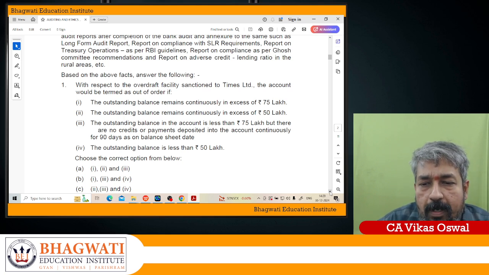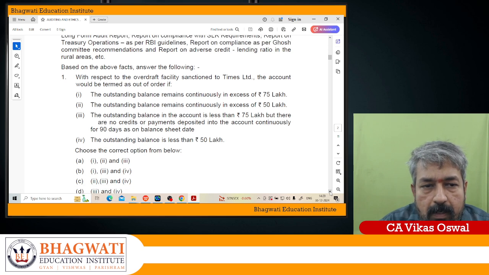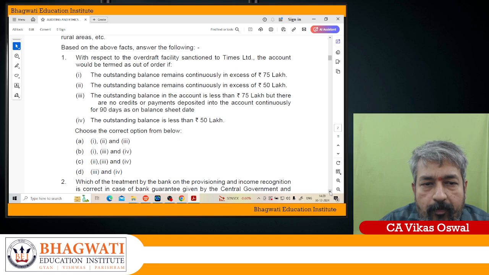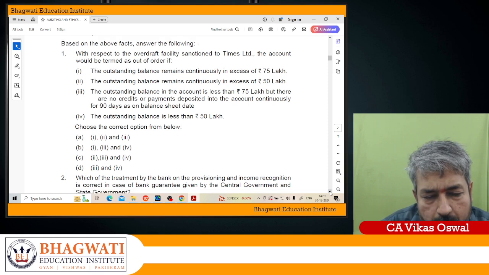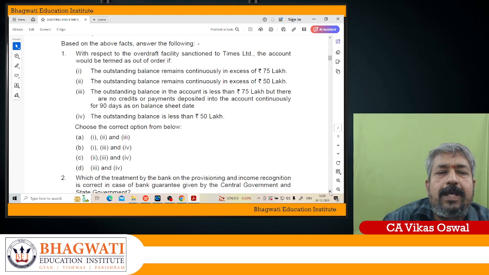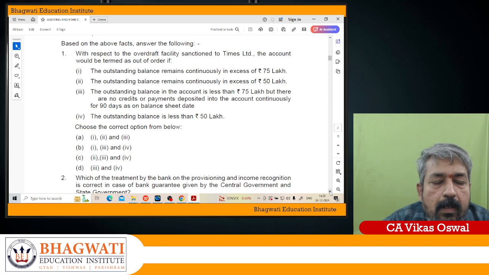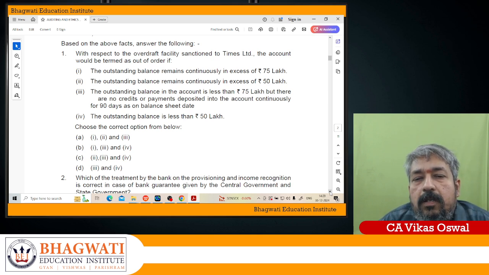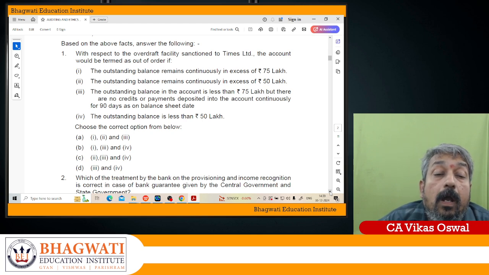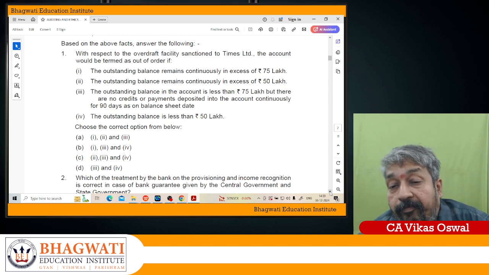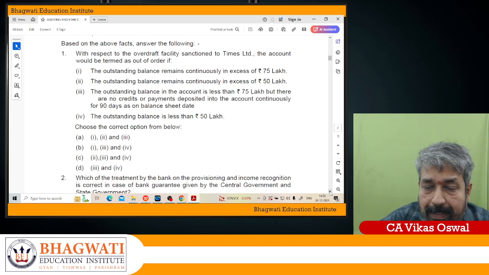With respect to the overdraft facility sanctioned to Times Limited, the account would be termed as out of order when, and they are giving four aspects. The outstanding balance remains continuously in excess of 75 lakhs. Yes. The outstanding balance remains continuously in excess of 50 lakhs, based on the previous quarter.